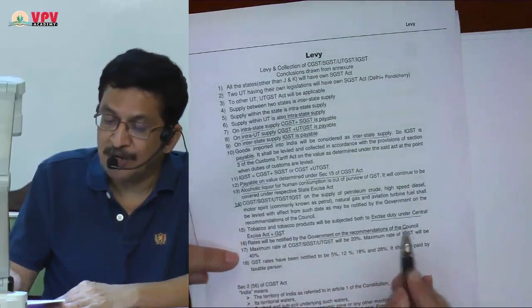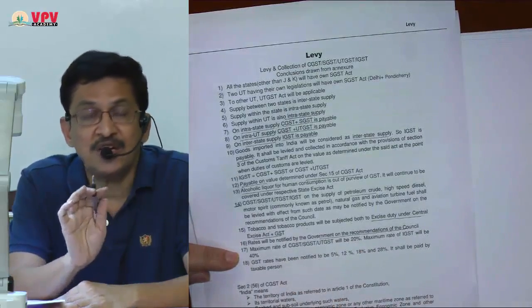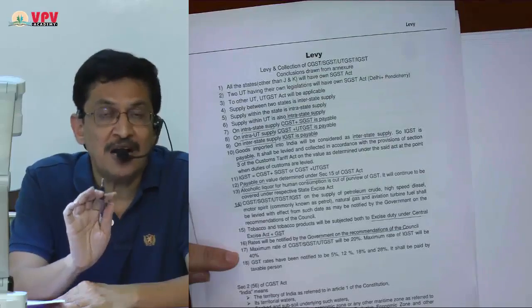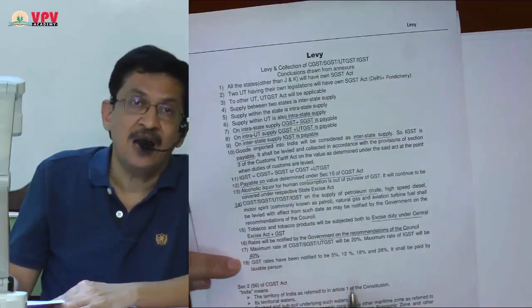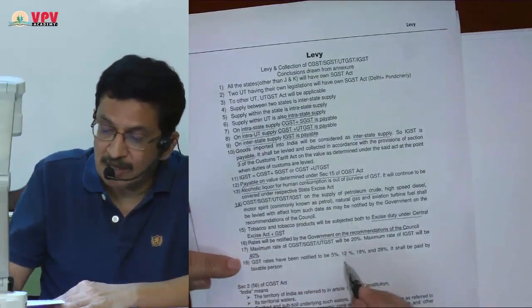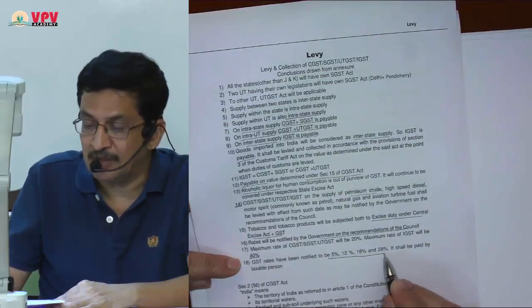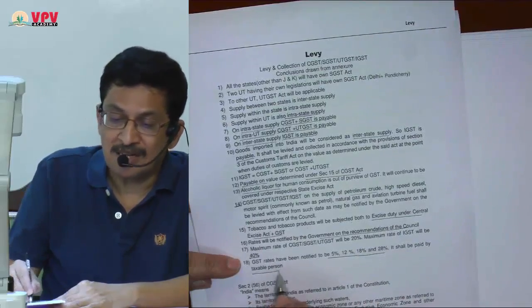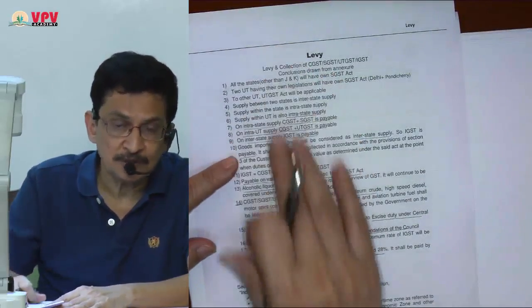That is my next point. Maximum rate for CGST and SGST and UTGST is 20%, and maximum rate for IGST is 40%. And as of now, the rates that have been declared are 5%, 12%, 18% and 28%. That is payable by taxable person. This was the conclusion of levy portion.